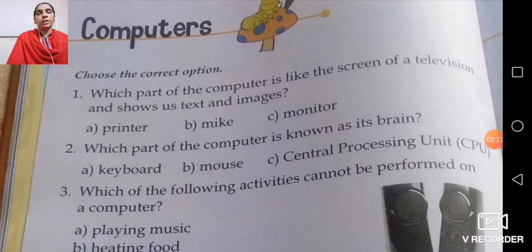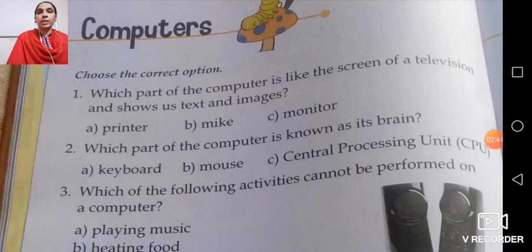Number 2, which part of the computer is known as its brain? See children, brain means that the whole computer is going to be controlled by that particular part. Our body is also controlled by our brain.